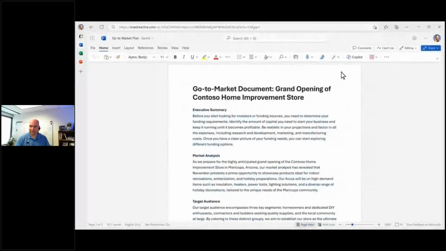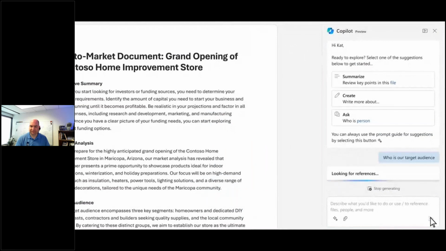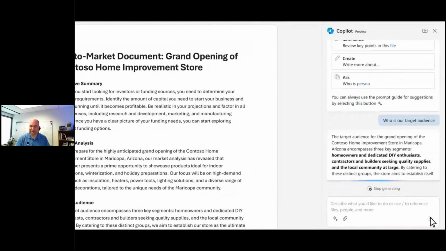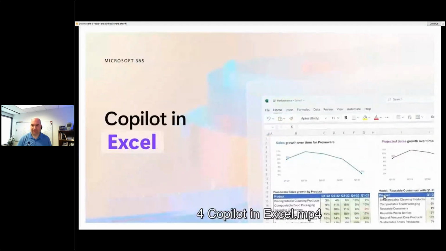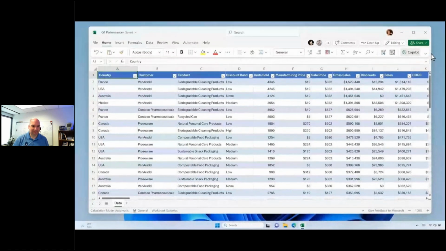Copilot also makes you the expert on any document. Simply ask a question about the content, and Copilot will provide a concise response. Copilot puts all the rich capabilities of Excel at your fingertips.